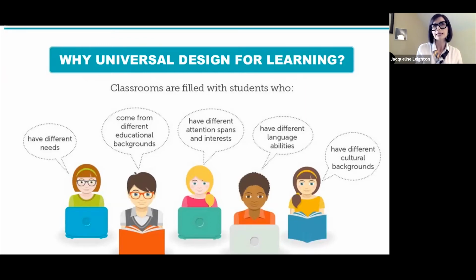The other aspect of universal design for learning that I think is really important, especially during COVID, was that there were many different needs that I wanted to support students in. I knew that some of them were coming from different educational backgrounds. I also knew that they were in different time zones. I also know that some students don't like online learning. Some prefer face-to-face. Others may have difficulty, or language may be a potential barrier.